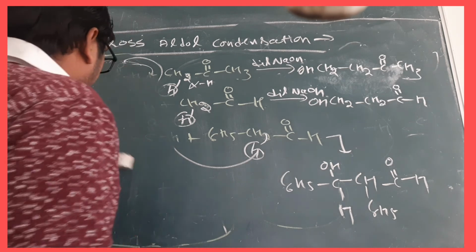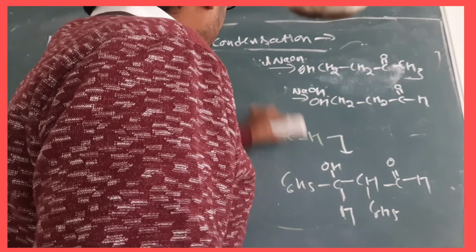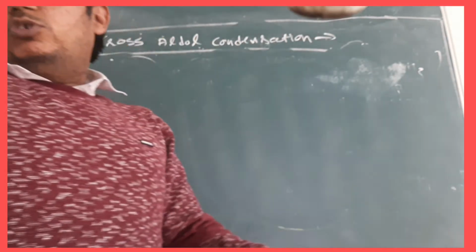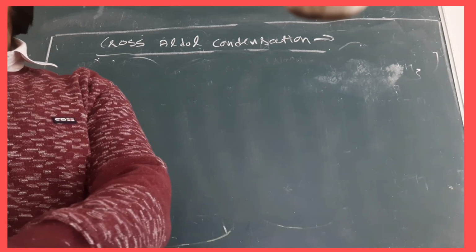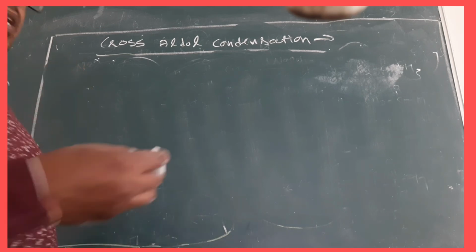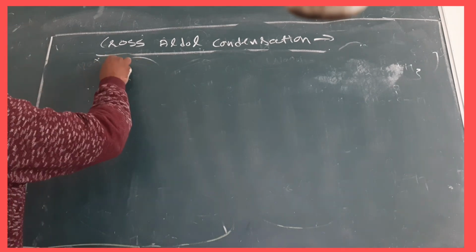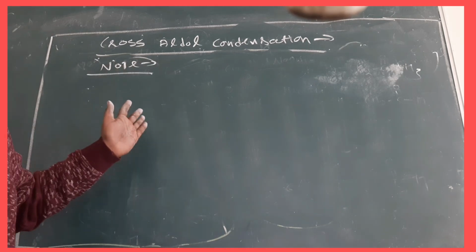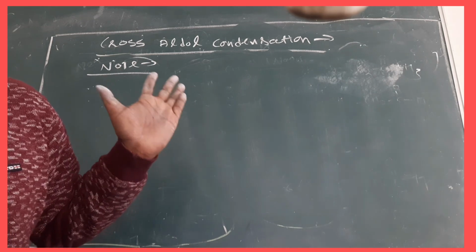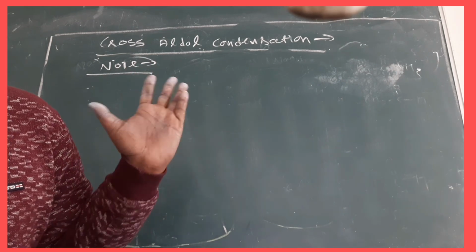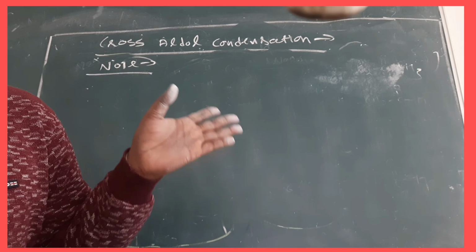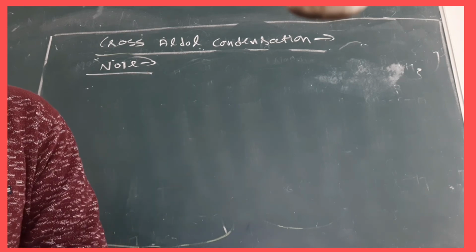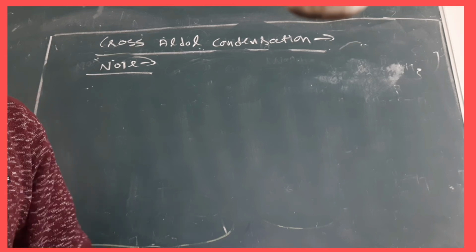Okay, then after that, students, just remember one thing more that is very important. In the note you can write: whenever there is a condensation reaction between an aromatic aldehyde and an aliphatic aldehyde or ketone in the presence of dilute alkali, then this is known as the Claisen-Schmidt condensation reaction.